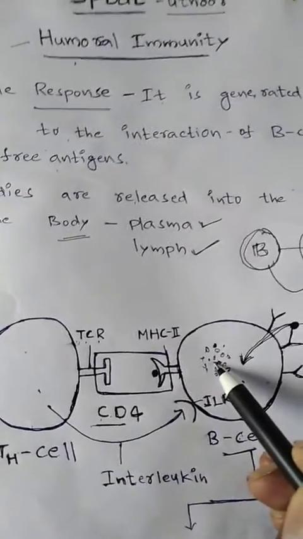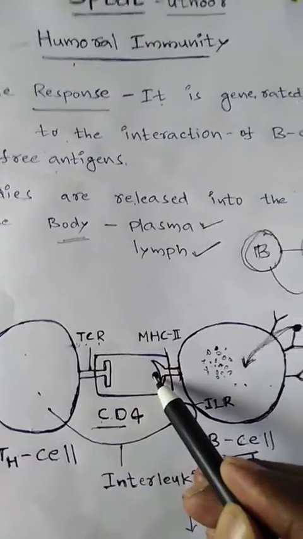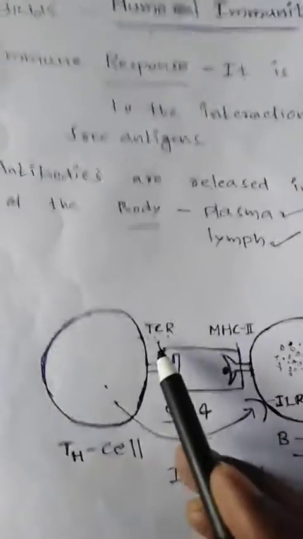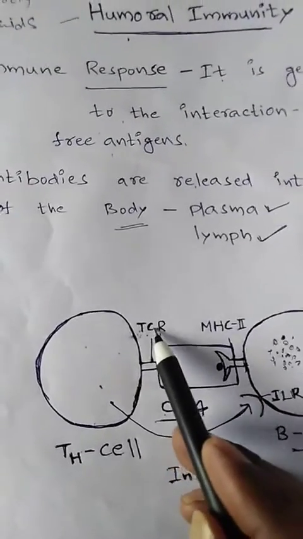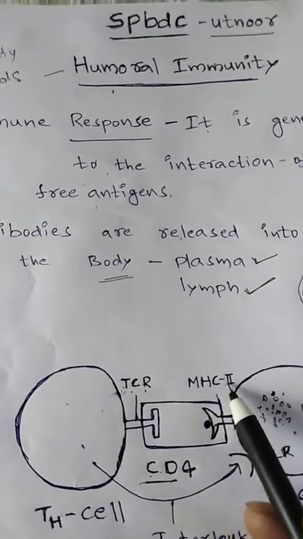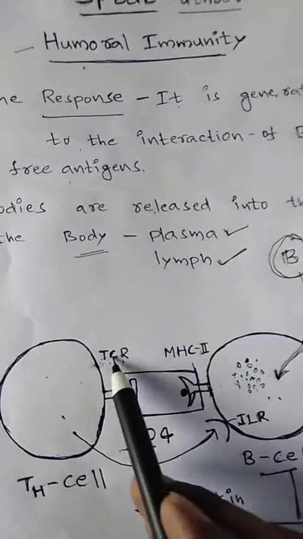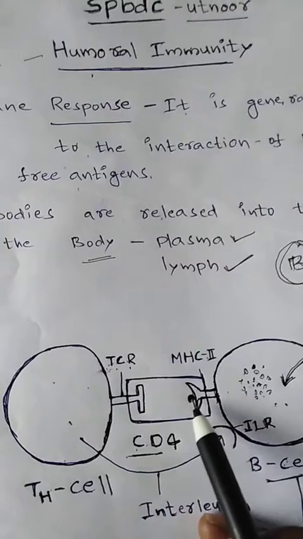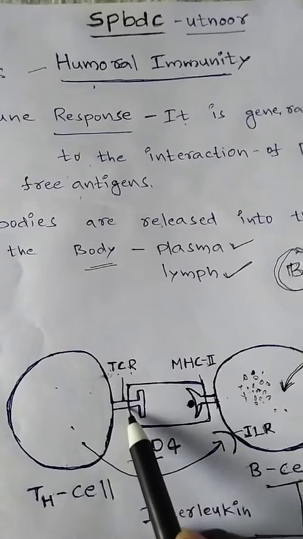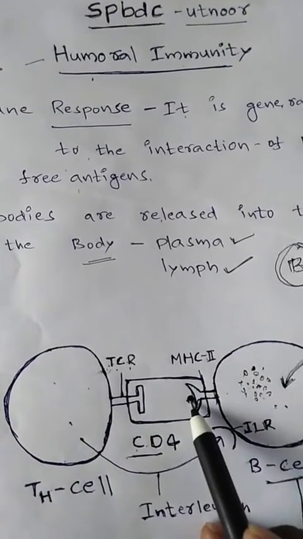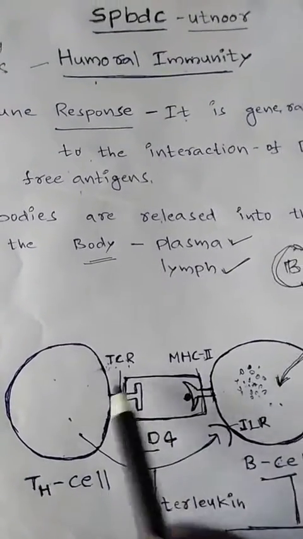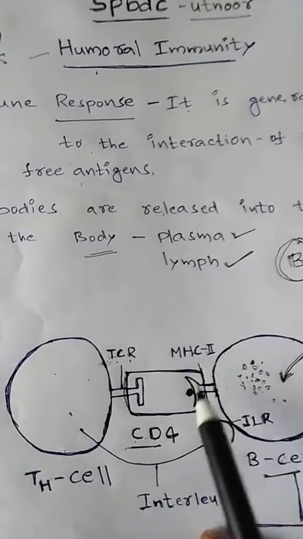The TCR, the T cell receptor, recognizes the antigen fragments and binds with the MHC class 2 proteins to form the TCR-MHC2 complex.